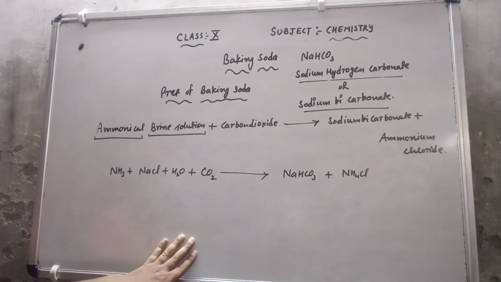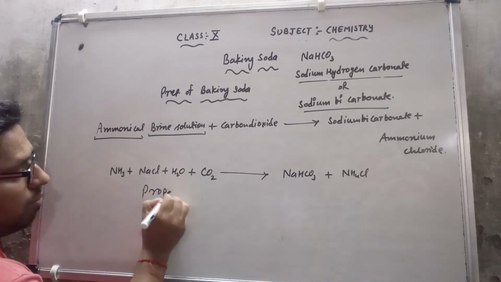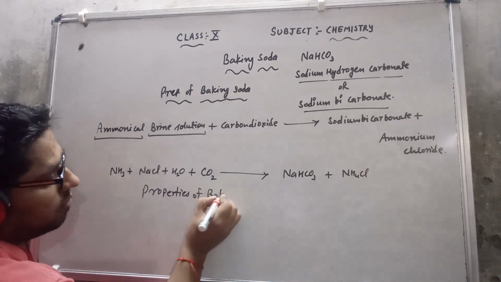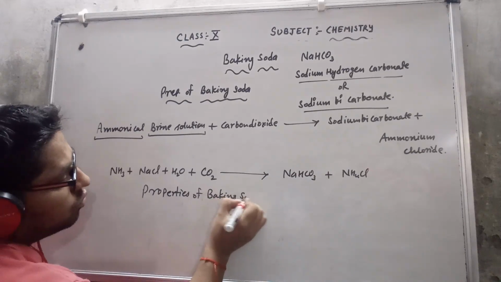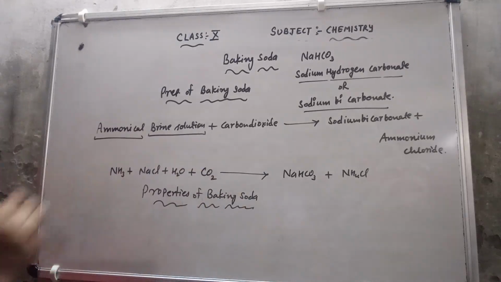Now I will discuss the properties of baking soda. What are the properties of baking soda?